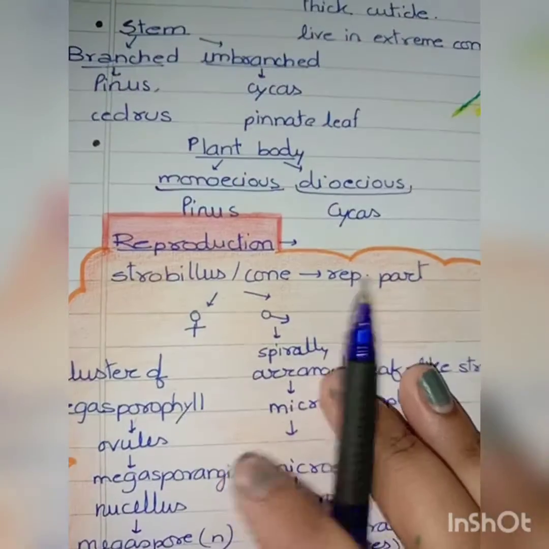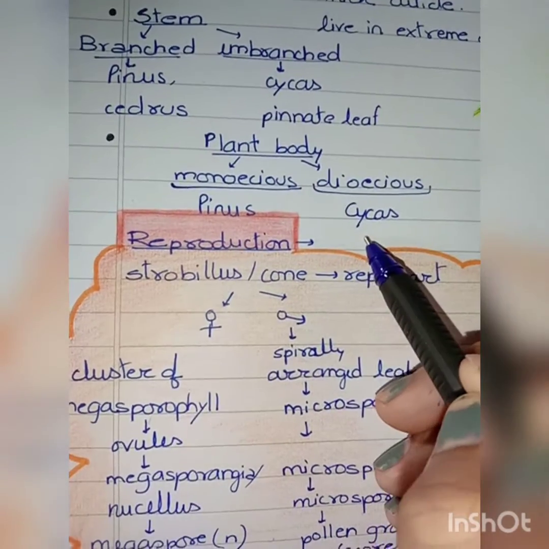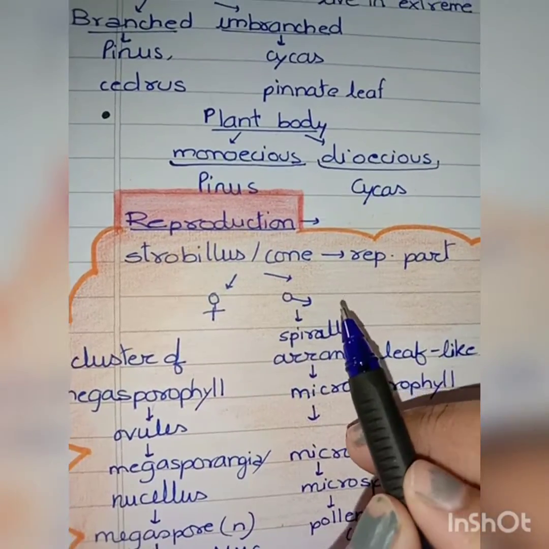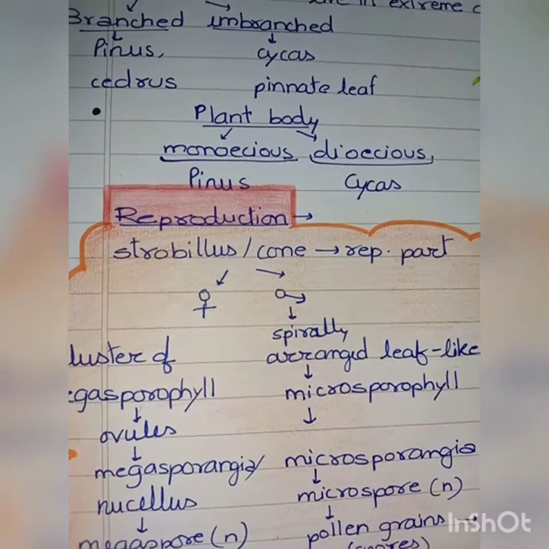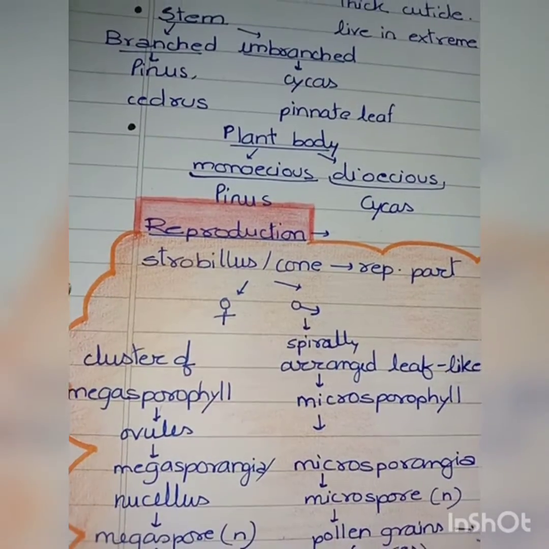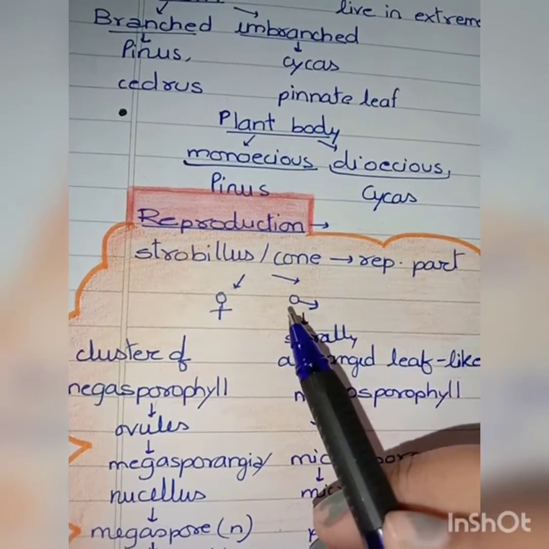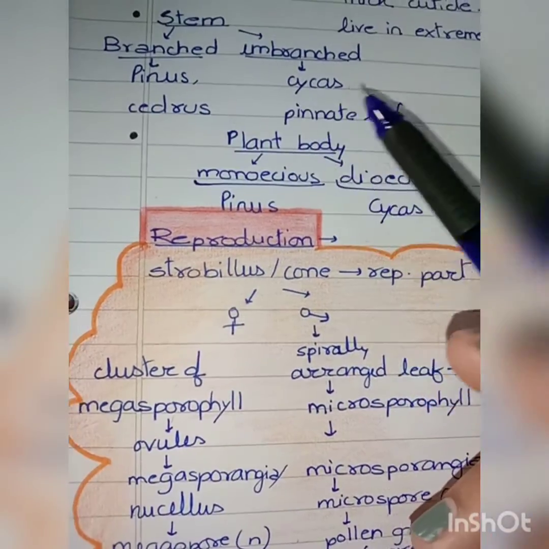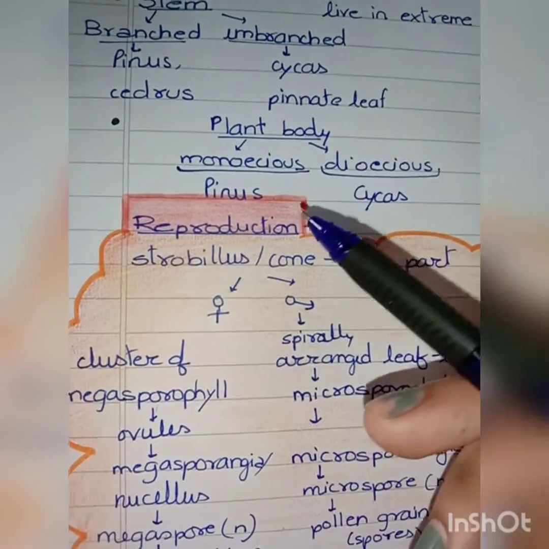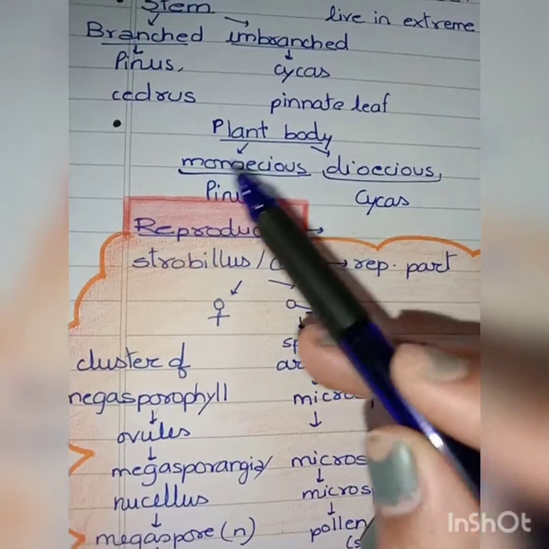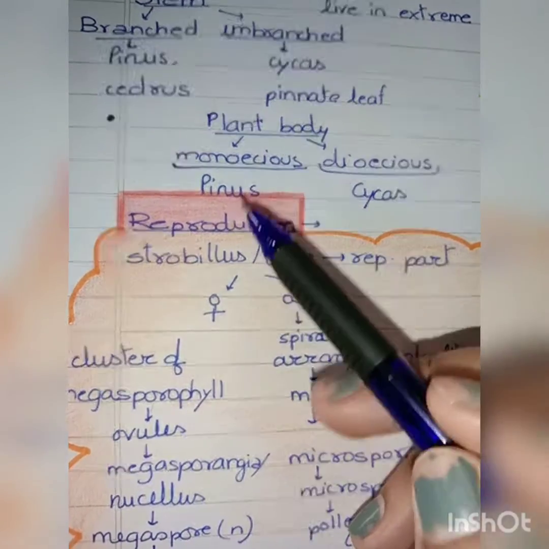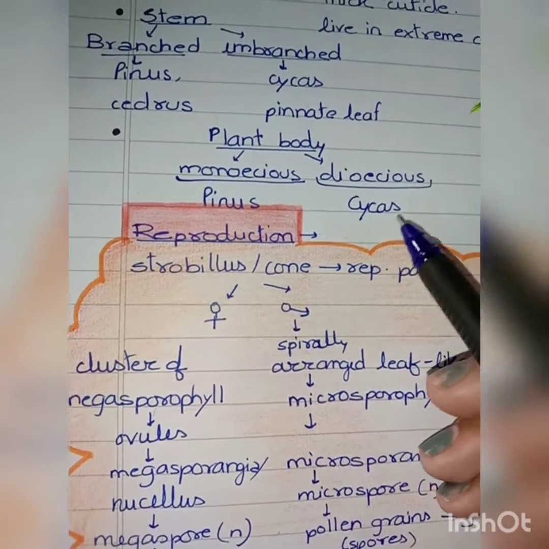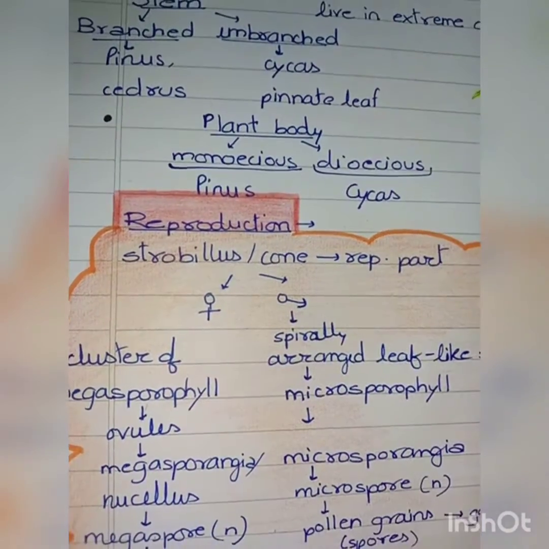Now we are going to study reproduction in gymnosperms. First of all, we should know that all gymnosperm plants bear a reproductive part, known as the strobilus or the cone. We studied that they can be monoecious or dioecious. In pinus, it is monoecious, meaning the sex organs are found in the same tree. But in the dioecious condition, that is cycas, the male and female plants are different.